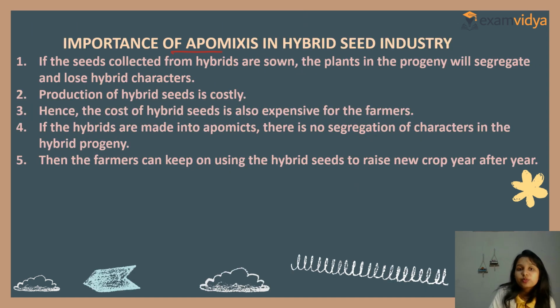Now, importance of apomixis in the hybrid seed industry. If the seeds collected from the hybrids are sown, the plants in the progeny will segregate and lose hybrid characters. Production of hybrid seed is costly, hence the cost of hybrid seeds is also expensive for the farmers. If the hybrids are made into apomicts, then there is no segregation of characters in the hybrid progeny. So the farmers can keep on using hybrid seeds to raise a new crop year after year.